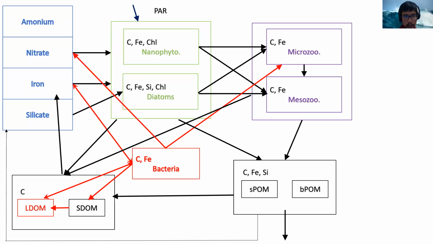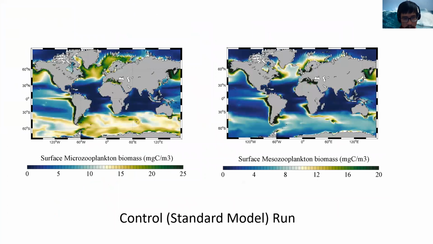We also represent the iron content and the carbon content of bacteria, nanophytoplankton, diatoms, microzooplankton, and mesozooplankton. That is to say, the iron content of all living materials here can vary as a function of their iron requirement, their maximum iron storage, and the iron concentration in the ocean. And to get a sense of how the model works, first I look at the results from the control standard model run.